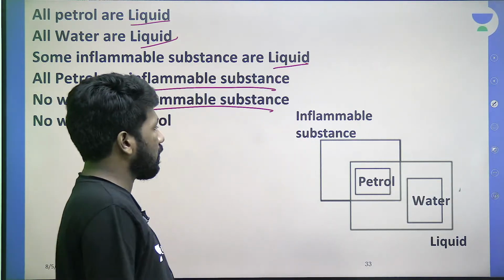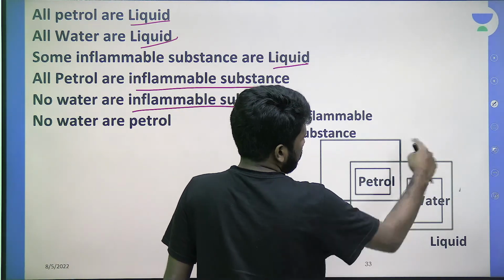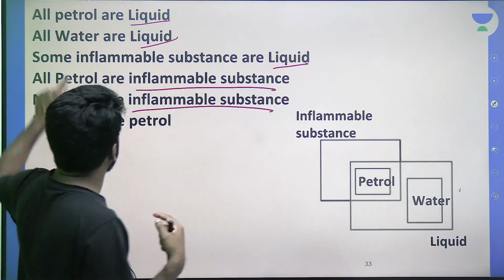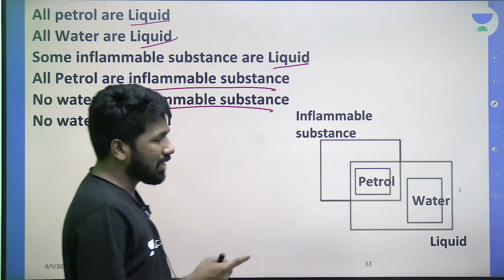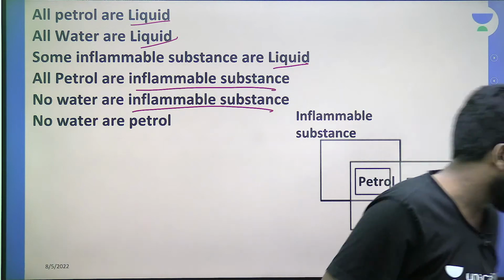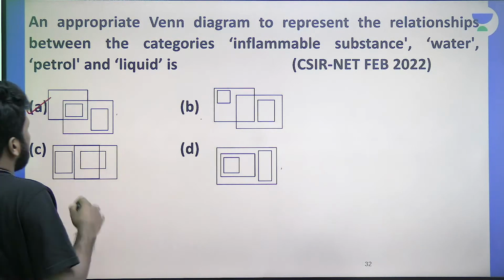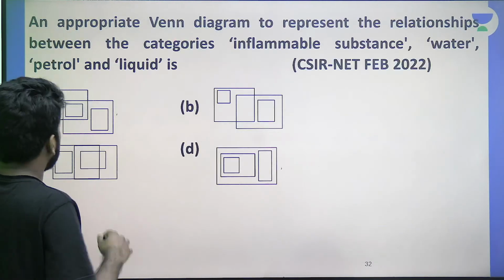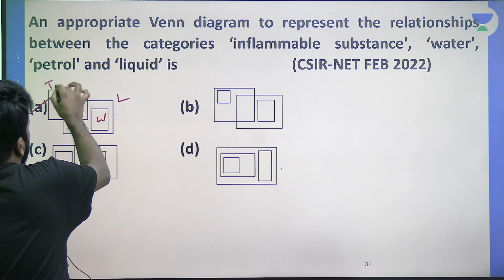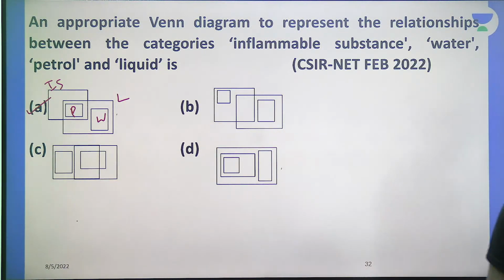Or one shortcut trick you can use here is, दो objects एक superset का subset होना चाहिए. Petrol, water दोनों liquid का subset है ना, because all petrol are liquid, all water are liquid. ऐसा एक ही option है that exactly 2 objects are subset of a common set. That is why option A is the correct answer. If this is petrol, this is water, this is liquid, and this is inflammable substance, all conditions are satisfied. So option A is the correct answer.